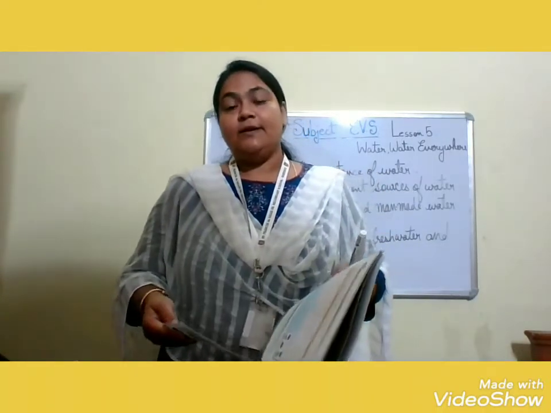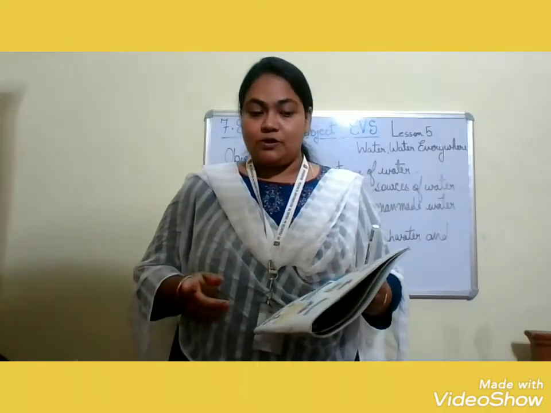The rainwater fills up rivers, ponds, lakes, wells, streams and waterfalls. Always remember that rainwater is the main source of water. Now we have learned the sources of water.